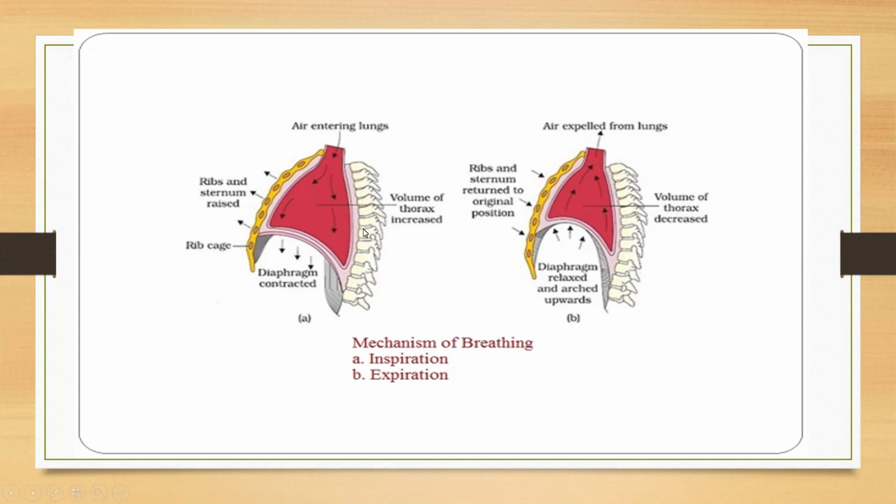So here you can see inspiration and expiration always work in an antagonistic manner. They're always opposite. So the mechanism of breathing involves two processes. As I said, inspiration, that is taking the air inside the lungs, and next is expiration, that is expelling the air outside the lungs. We'll see this in tabular form.